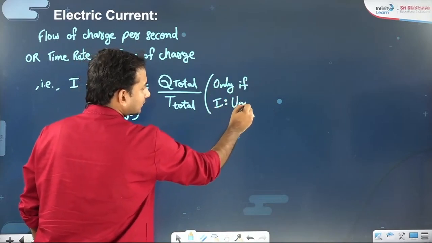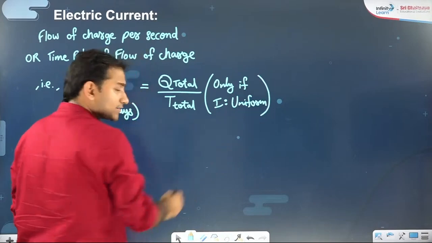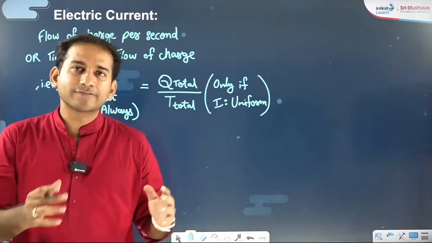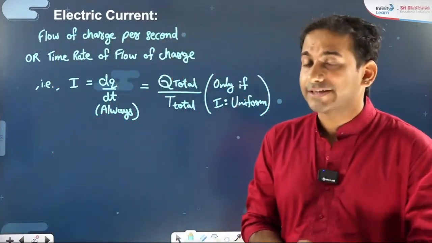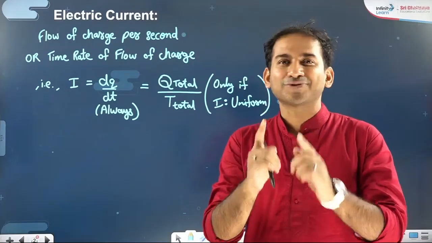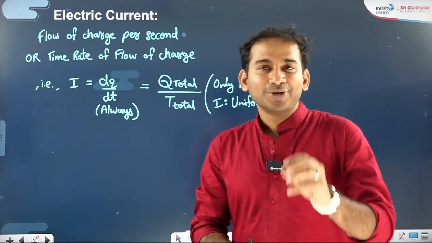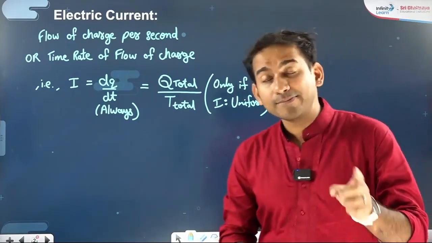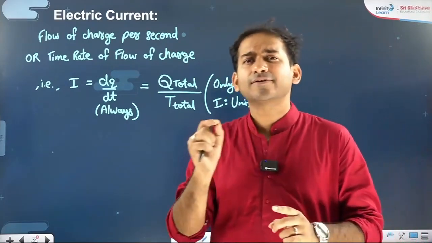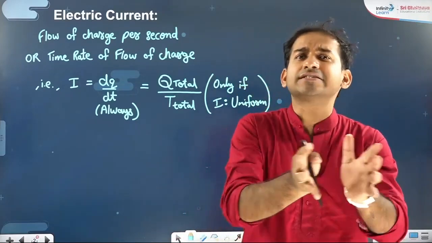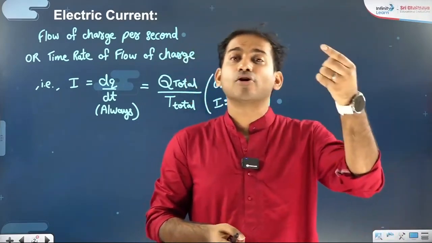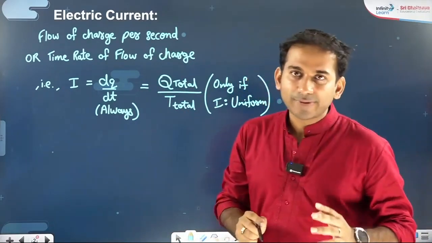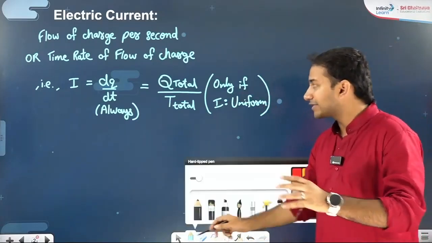It has been many days that we are meeting, so I'll give you a quick recap. With me only you have started your journey of the STAR program, and in the initial days of our interaction, I told you differentiation and integration. In differentiation particularly, we talked about the rate of change and a very important property: whenever a physical quantity is defined on the basis of distribution, it is always small by small. D means small change. It is always small by small, but total by total will be applicable only if the physical quantity is uniform.